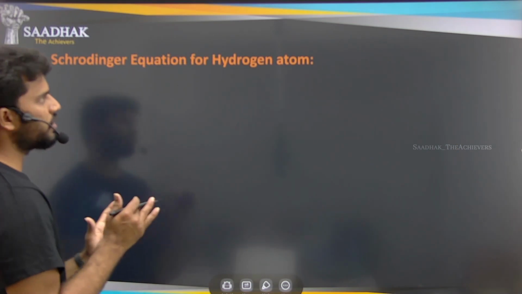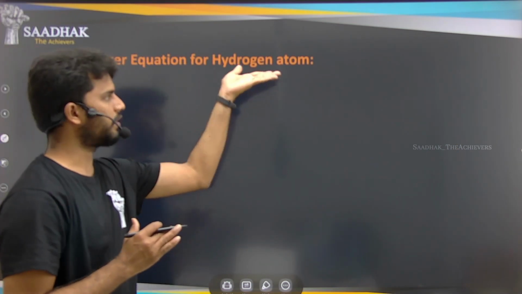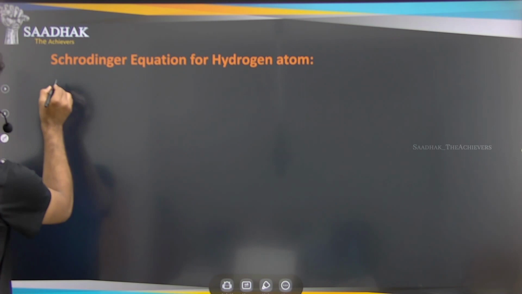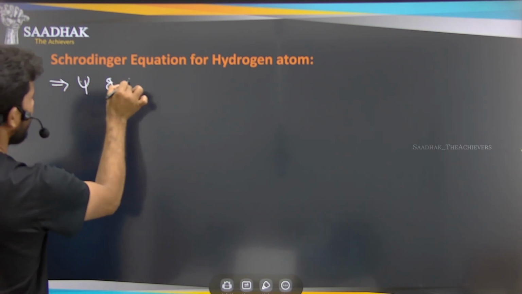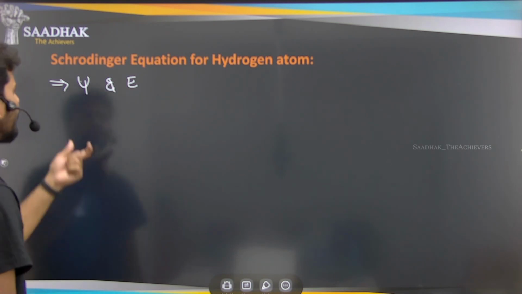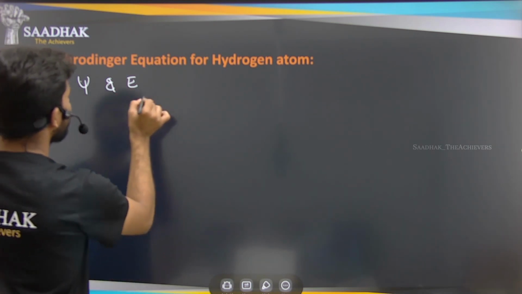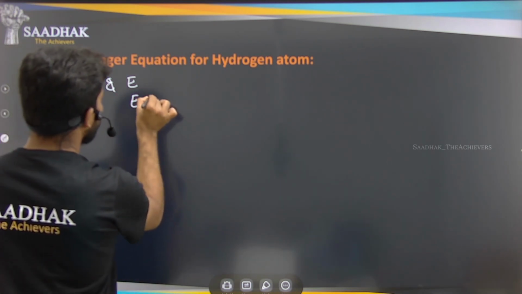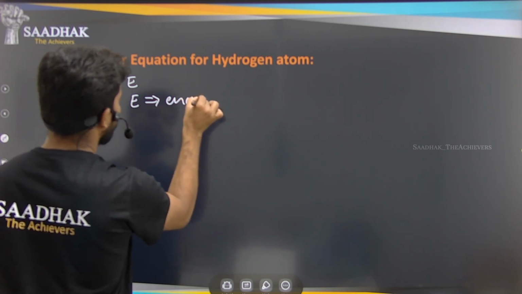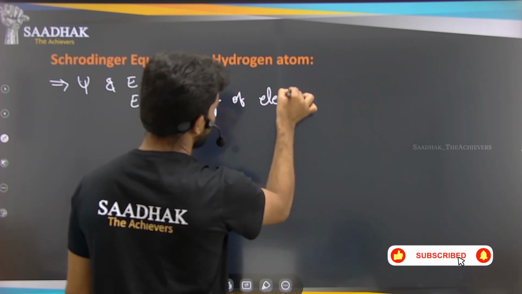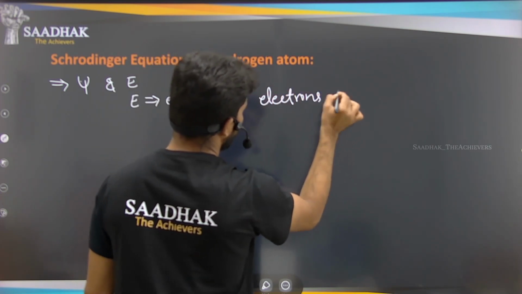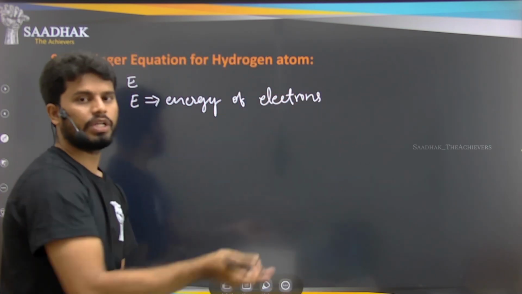So how will this Schrodinger equation be applicable for the hydrogen atom? Let us see. Just now I said this psi and this E. What is E? E is nothing but the energy of the electrons which are revolving around the nucleus.